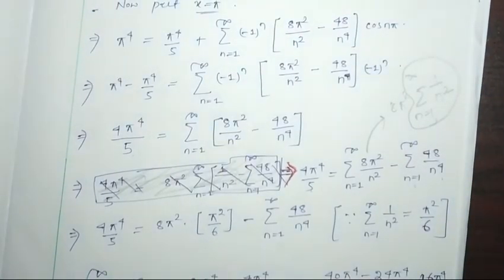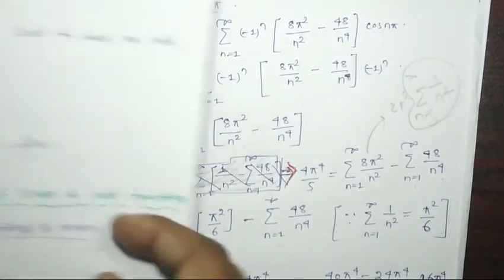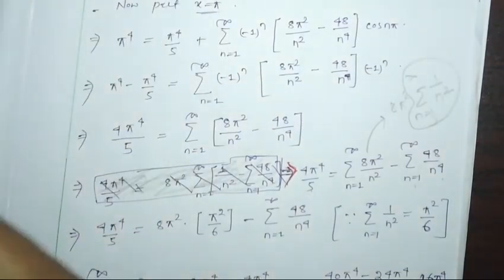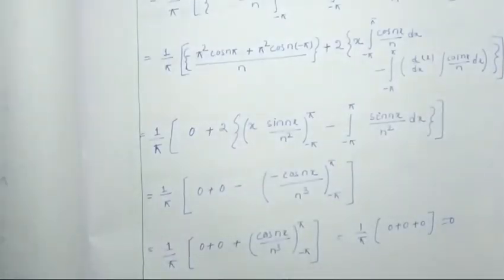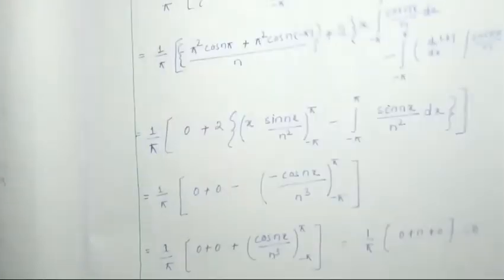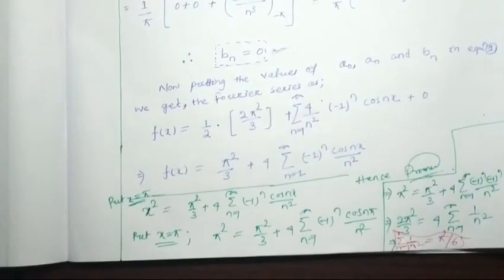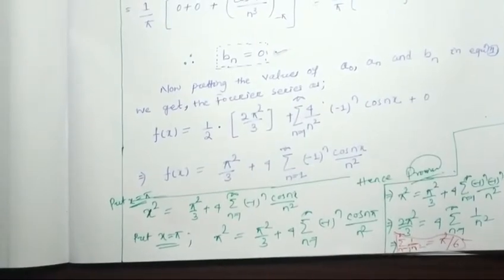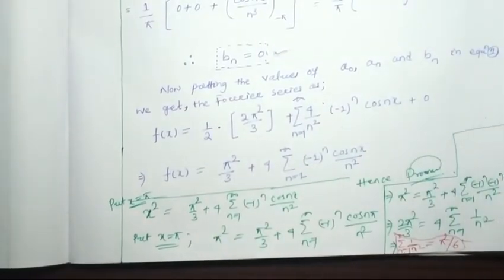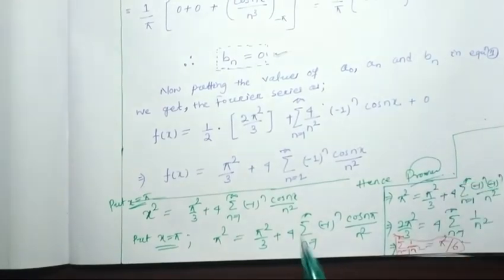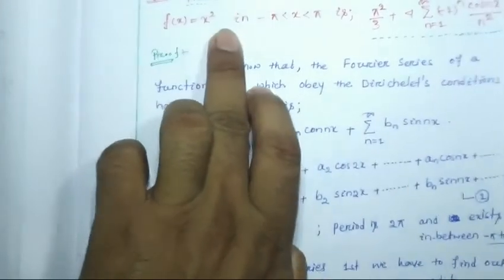Whenever we did the x square problem, at that time we found, if we consider the answer we got for x square, we found the Fourier series is this one.